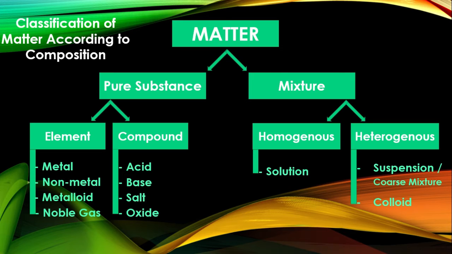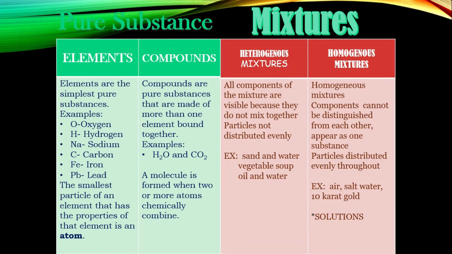The other one is heterogeneous mixture. There are two classifications. One is your suspension, or sometimes referred to as coarse mixture if it is a solid, and then we have your colloid. Now, in heterogeneous, hetero meaning different, the components of the mixture are visible. That is because they do not mix together and the particles are not evenly distributed. Examples of these are sand on water, vegetable soup, oil and water. Another is your typical halo-halo.